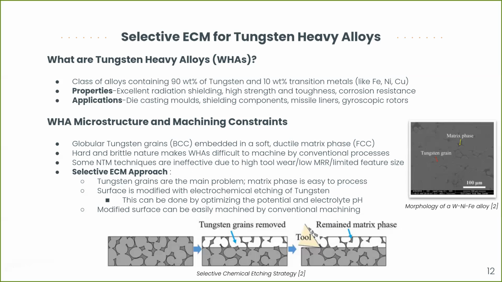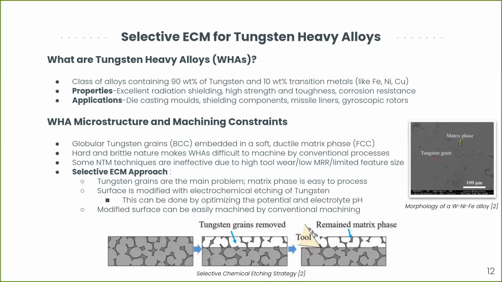Some other reasons could be a low material removal rate or limited feature size that are obtained in the samples. So what we go for is a selective ECM approach, which basically makes use of the idea that the tungsten grains are the main source of difficulty in machining, whereas the matrix phase that has been shown in the microstructure, that phase is typically easy to process.